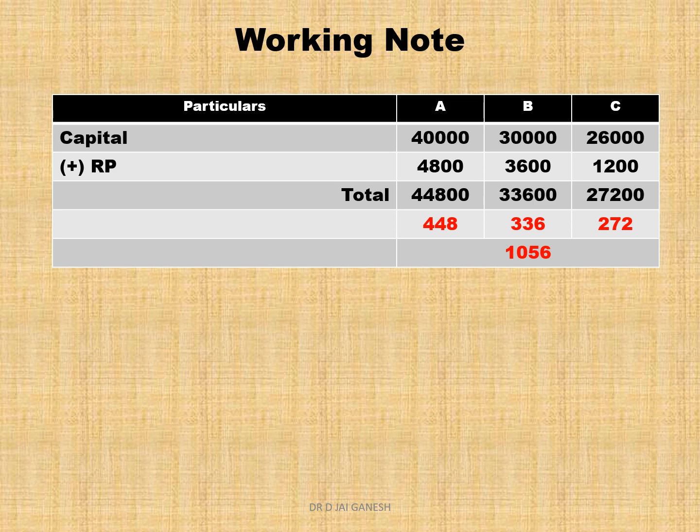That means 448 divided by 1056, 336 divided by 1056, 272 divided by 1056. How did 1056 come? 448 plus 336 plus 272. So the company is giving 33,000 rupees of shares to the firm. That 33,000 of shares is to be distributed in the ratio 448 is to 336 is to 272. So accordingly the shares must be distributed to the partners. So this is the final capital balance ratio.